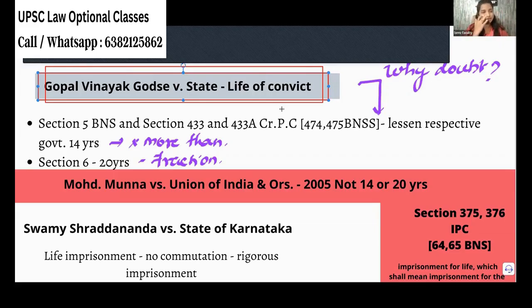Now we were talking about life imprisonment. Life imprisonment means till the remainder of their life. It is not like 14 years or 20 years. But you have to know why we confuse this with 14 years. Why do we say life imprisonment means 14 years? Why do we come to that point?